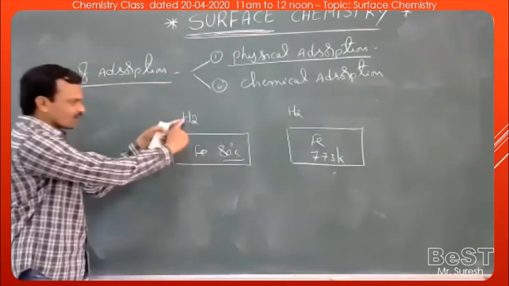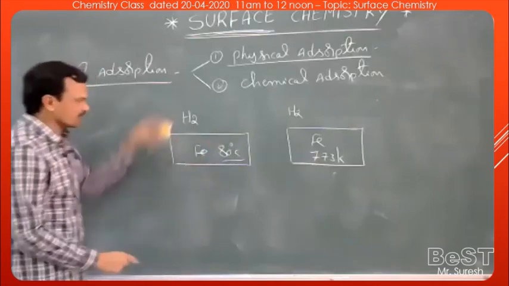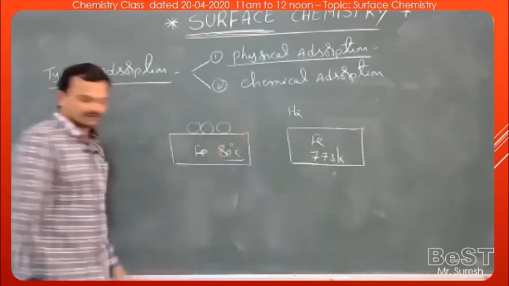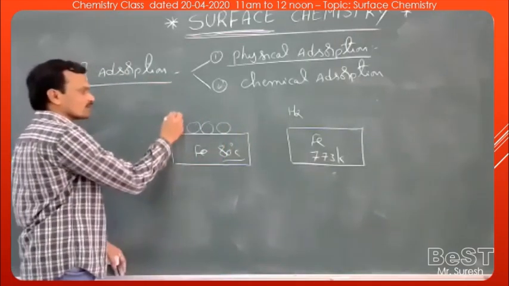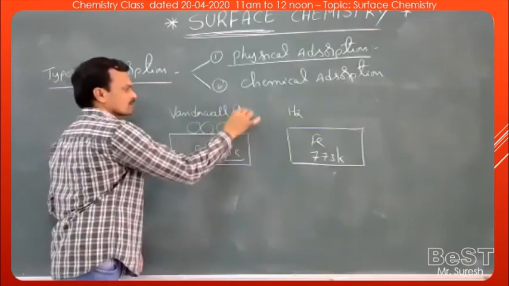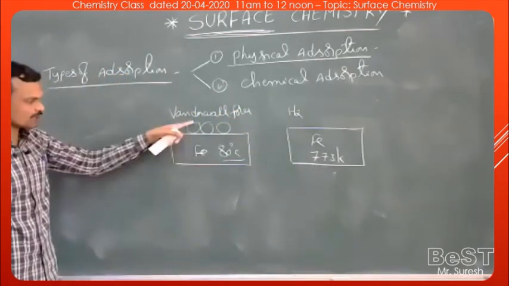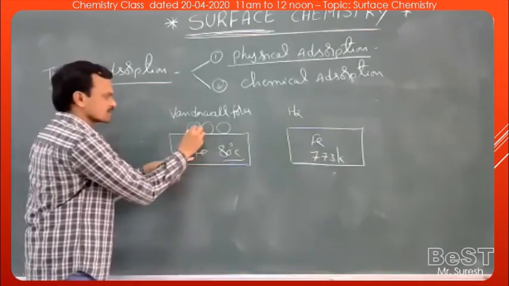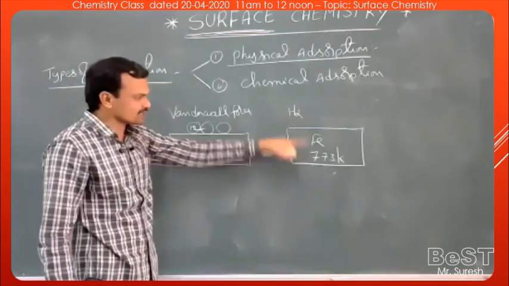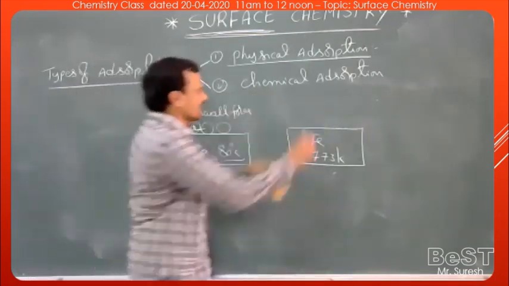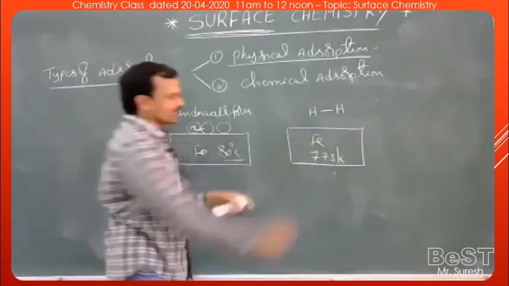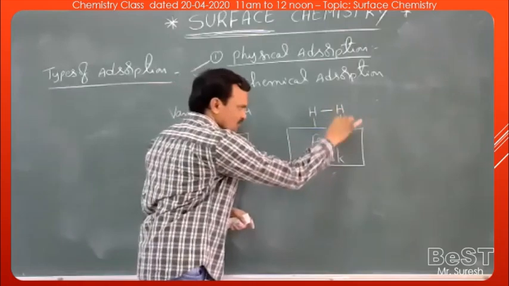Now, when hydrogen gas is passed at the lower temperature, the hydrogen molecules get accumulated on the surface of iron by van der Waals forces. Whereas if I pass hydrogen gas at a temperature of 773 Kelvin, the hydrogen molecules are adsorbed on the surface of iron by the formation of strong chemical bonds.